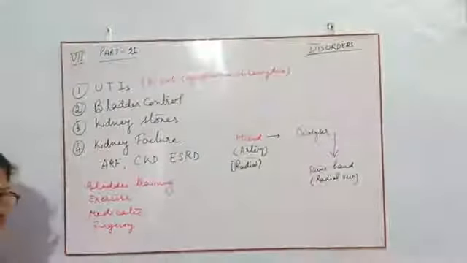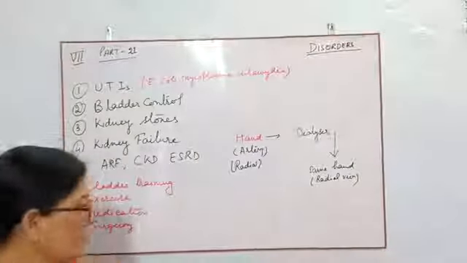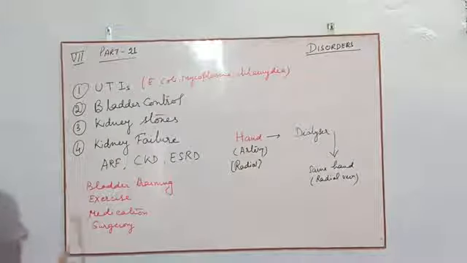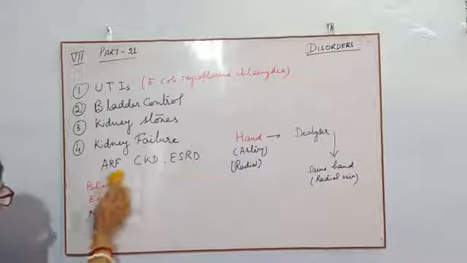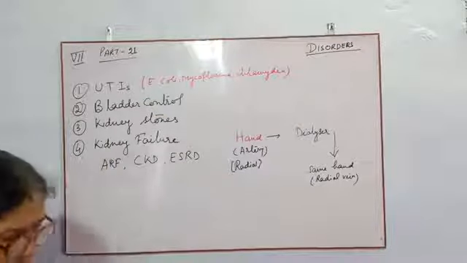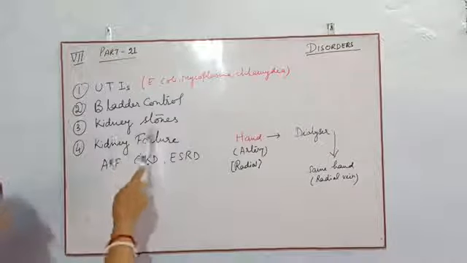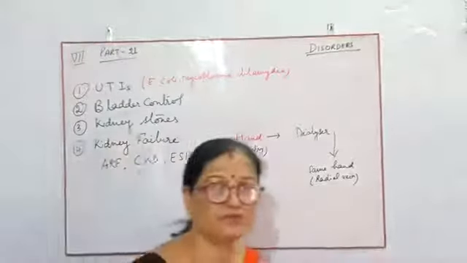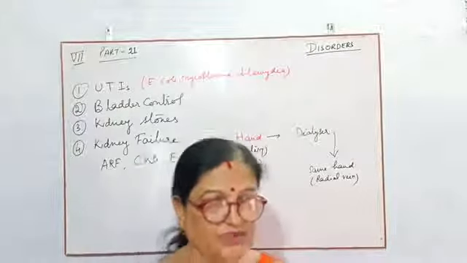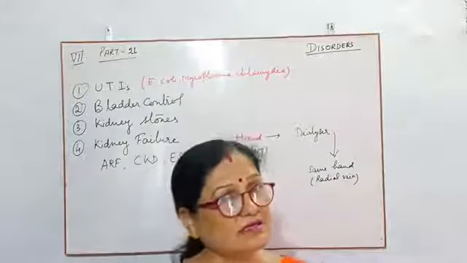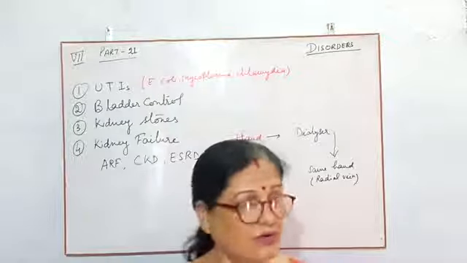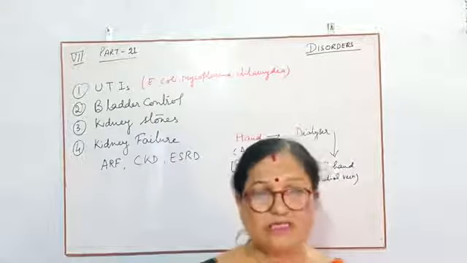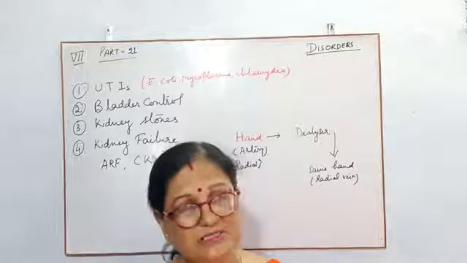Fourth is surgery. Surgery means operation. So these are the four methods by which we can overcome the bladder control problem. Then third is kidney stones. Children, stones do not mean the stones which you can see outside on the ground, or suppose on the road. These are not the stones which are present in our body.